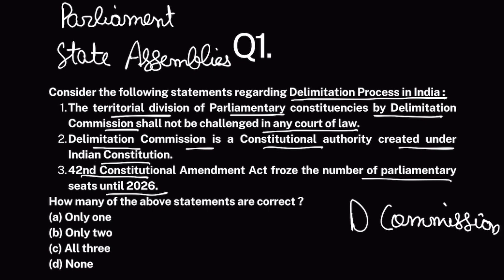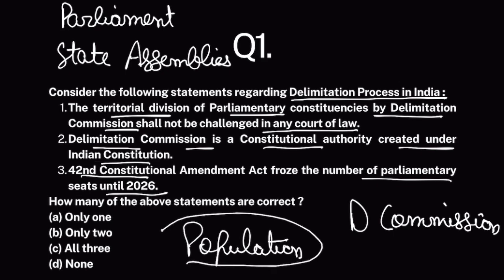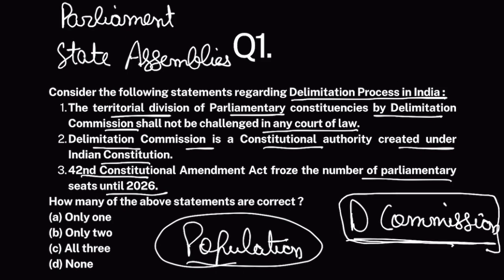This division is done by the Delimitation Commission based on the recent figures of population, because population is important before division of the entire territory. Now, every 10 years after the census, Parliament enacts a Delimitation Act, and under that Act, the Delimitation Commission is formed.